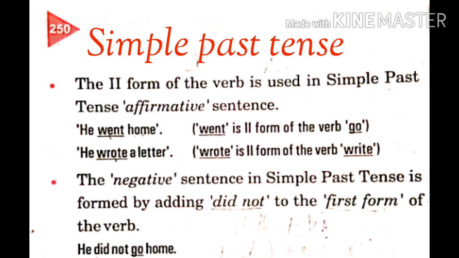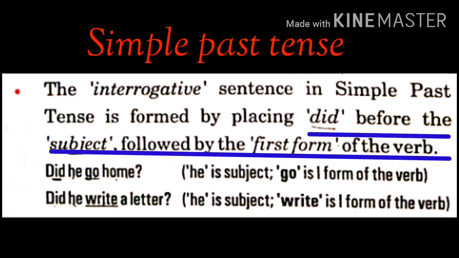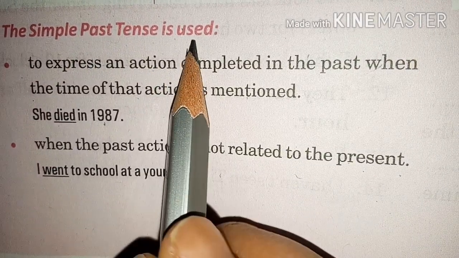A negative sentence in simple past tense can be formed by adding did not to the first form of the verb. Always remember, did is added to the first form of the verb, not the second form. For example, he did not go home. Similarly, interrogative sentences can be formed by placing did before the subject followed by the first form of the verb. Like, did he go home? Question mark. He is the subject and we will place did before the subject he, followed by the first form of the verb go.